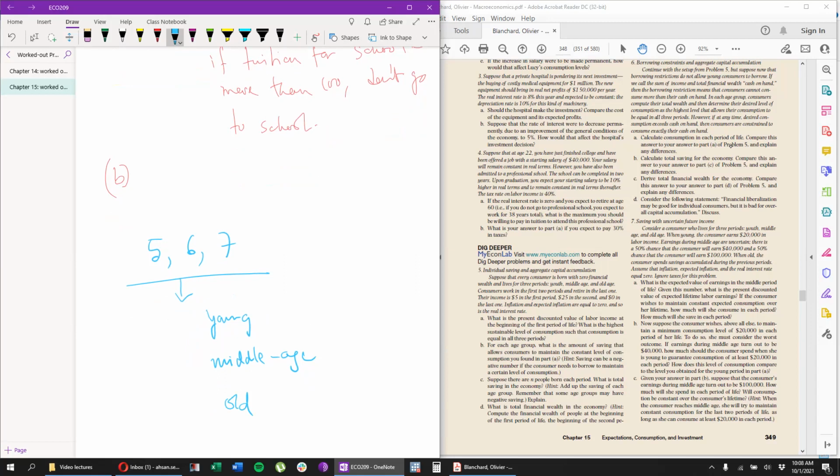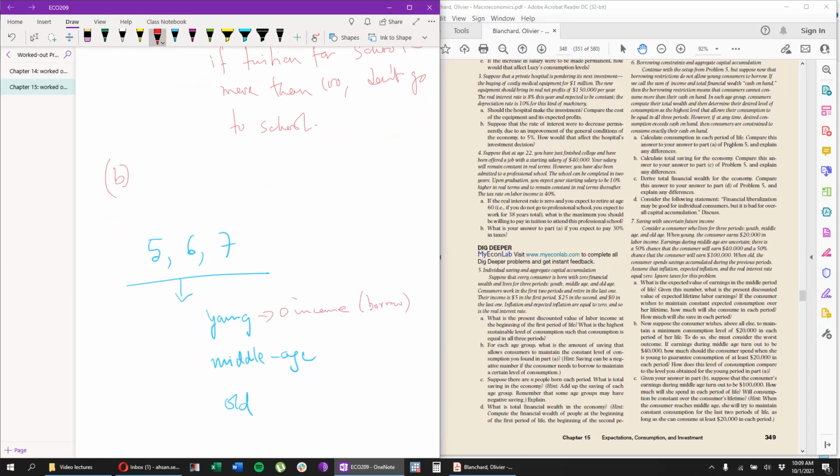So usually the assumption we make is that when you're young, you have 0 income. You're basically receiving education or training, and you're not earning anything. But since you don't have any income, you have to borrow money. A lot of people borrow money for their education and all that.